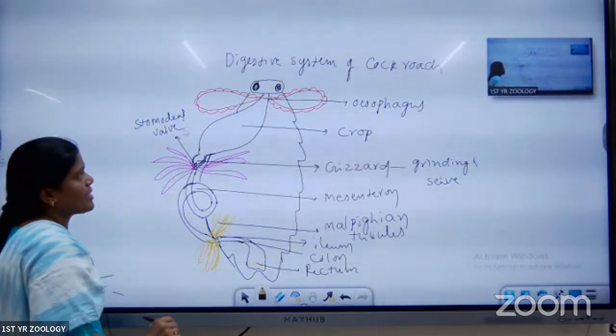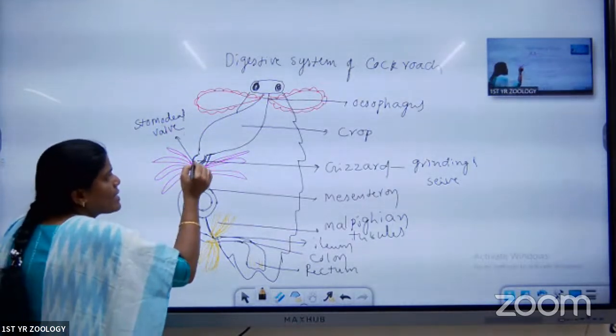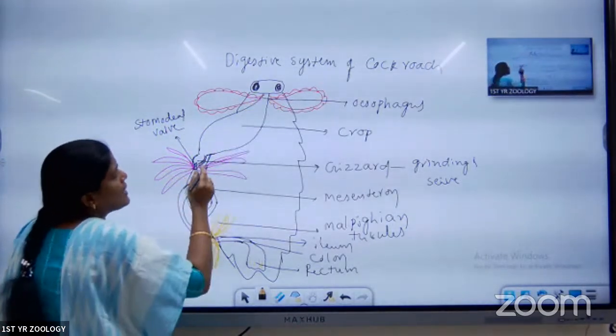Next part is called the mesenteron. Up to here, we call it the foregut.